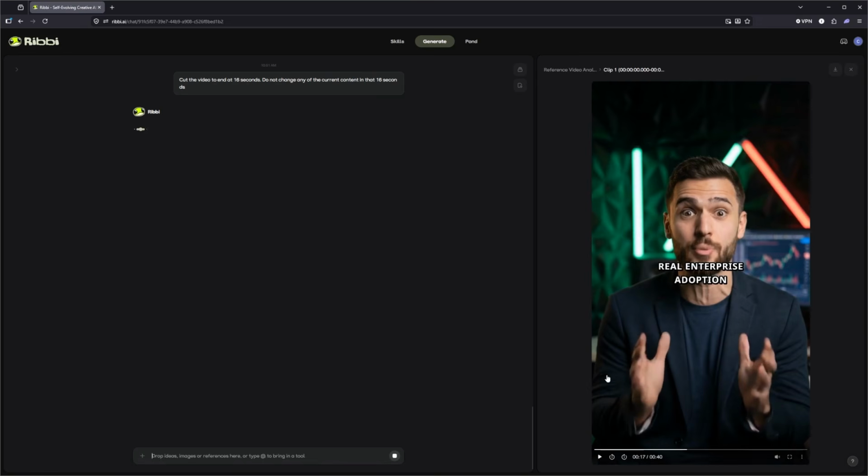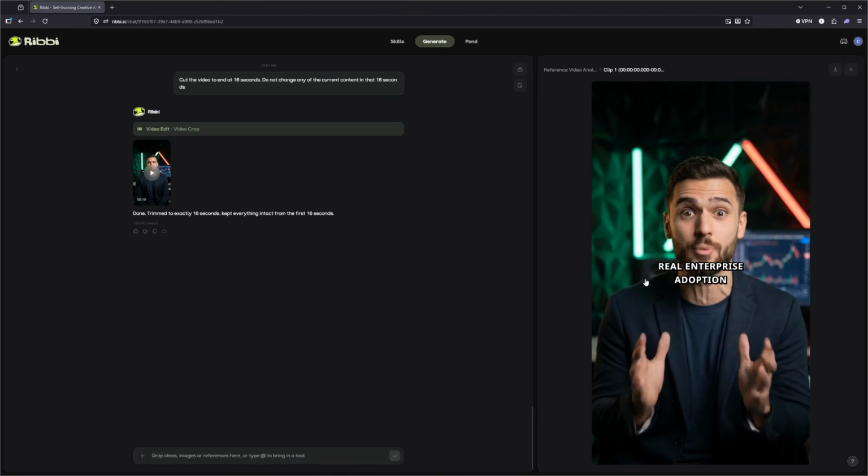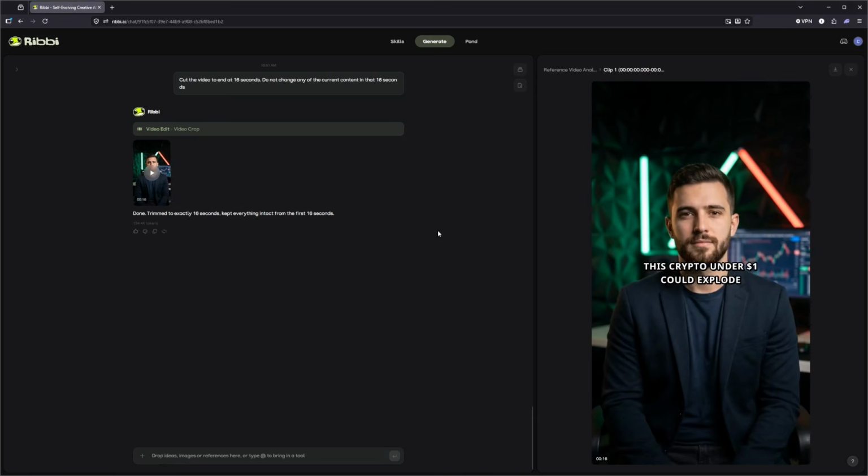of the coin here. Of course, you could do a manual edit, but I'm showing that everything can be done inside Ribbi AI, which of course means that you don't have to use multiple different tools. You can do all of this in one place. And of course, once your workflow is built, you can then reuse it. So that was a very quick trim, and let's take a look at our final generation, hopefully.